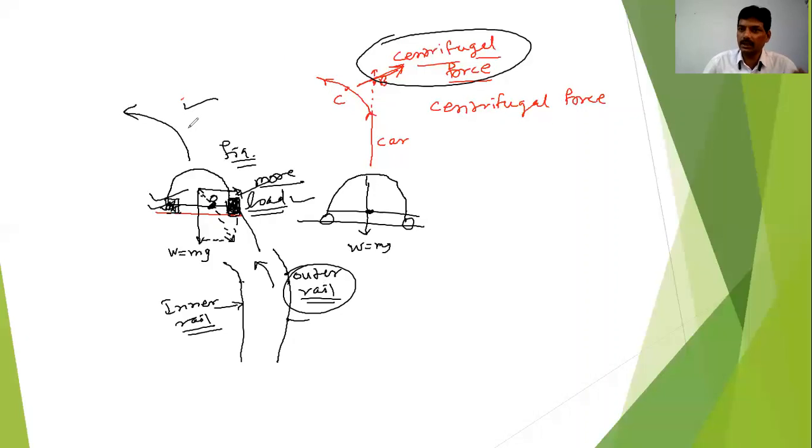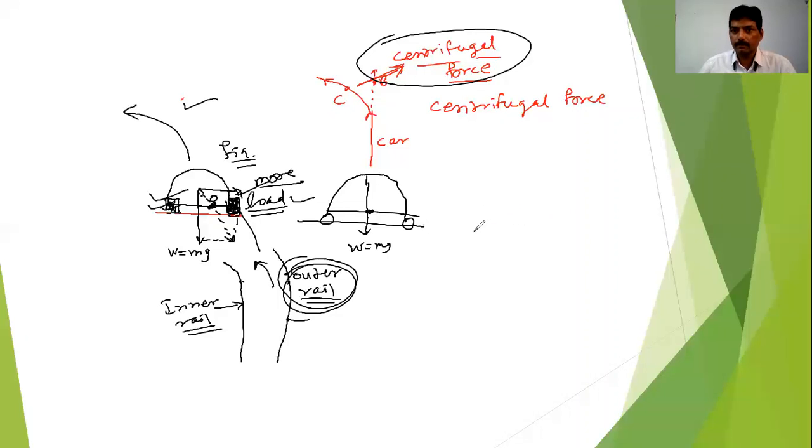When you want to take the turn on the level road, at that time the outer rail should not suffer more friction, or the outer tire of this car should not suffer more friction. So for that, we have made an arrangement which is called banking of road. See here what happens in case of banking of road.